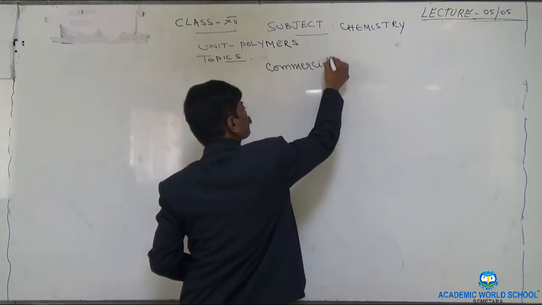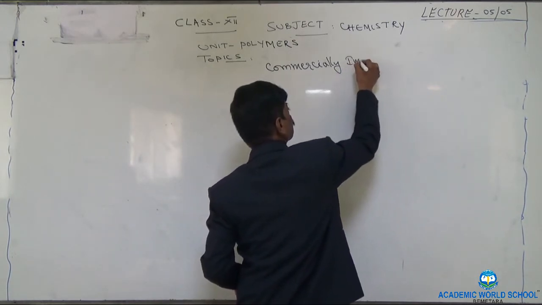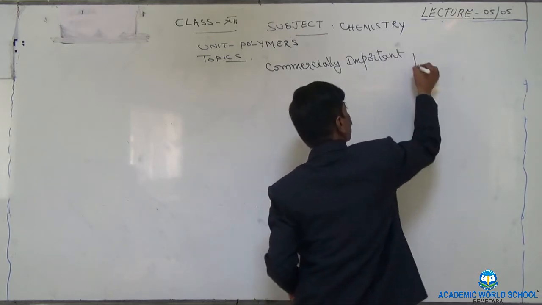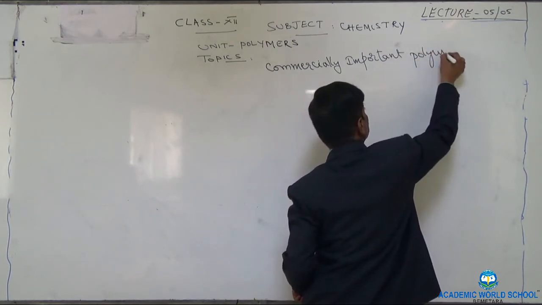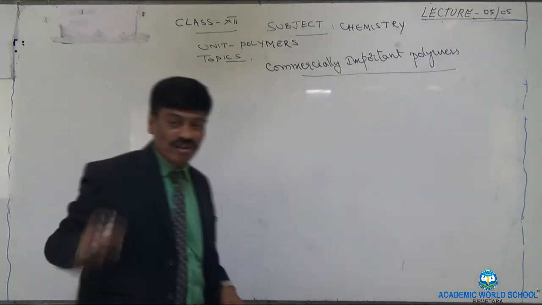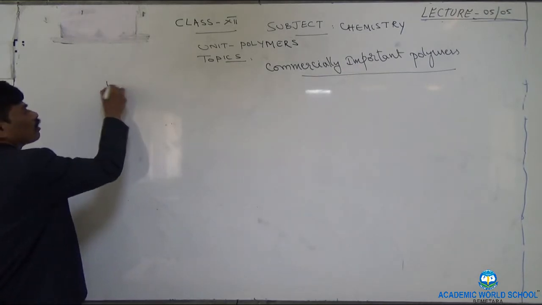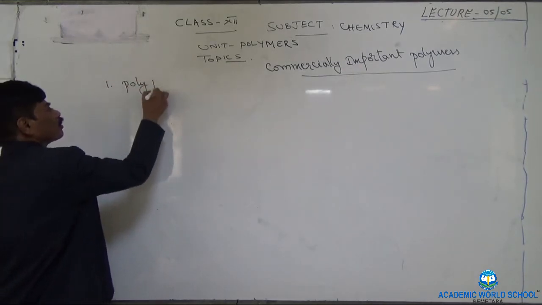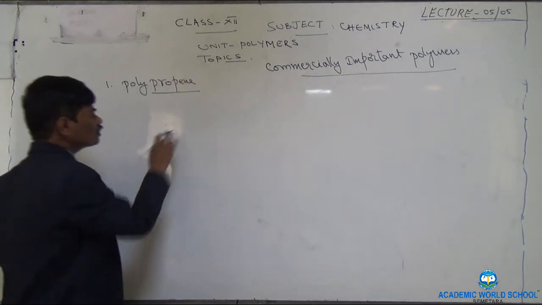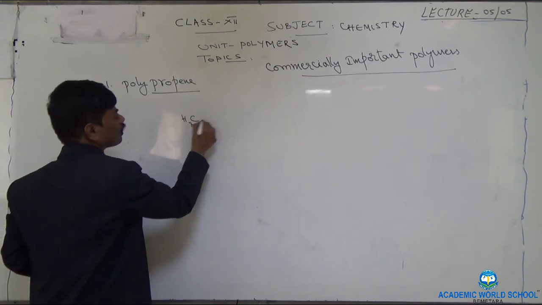Now let us see what are the important commercial polymers. First one is polypropylene or polypropene. How is it made? Let us see. Propene, n number of molecules will take.